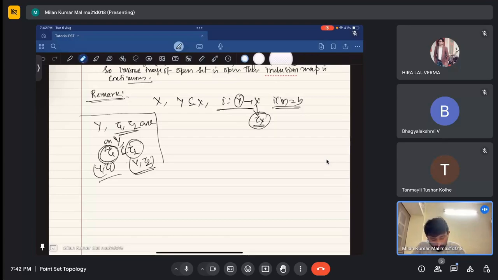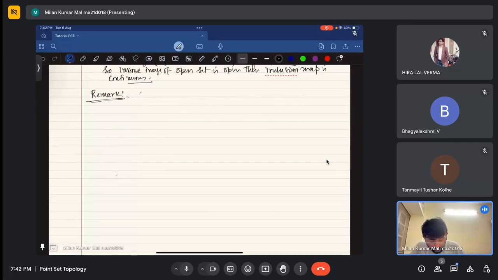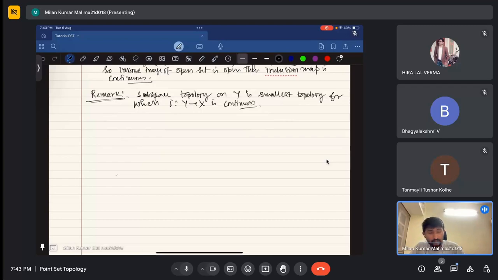Now I will use this concept. My remark, my claim, is that the subspace topology on Y is the smallest topology for which the inclusion map from Y to X is continuous. What does this smallest topology mean?